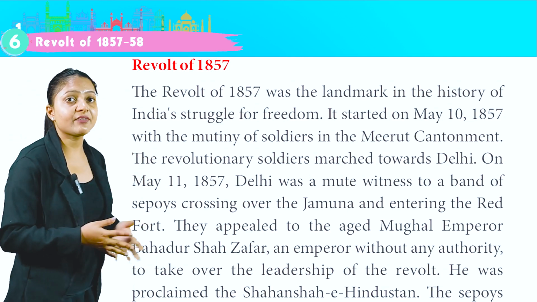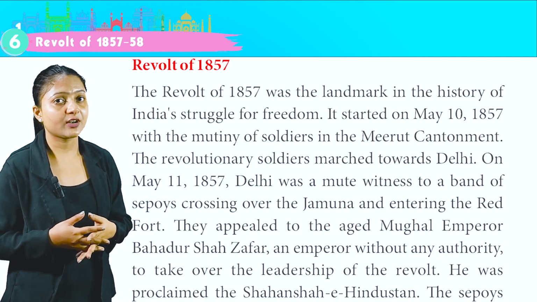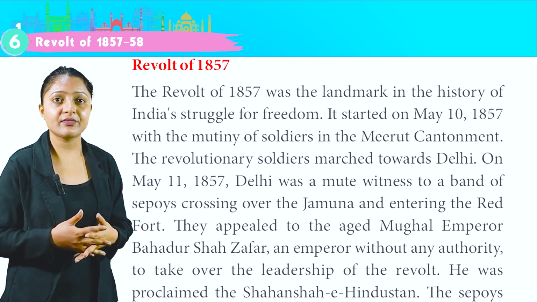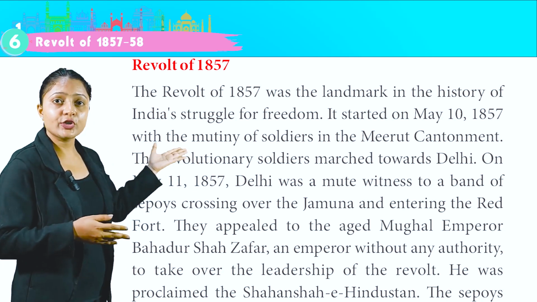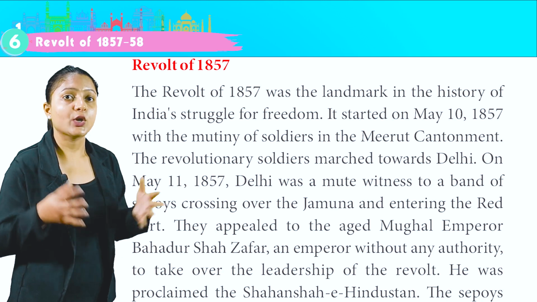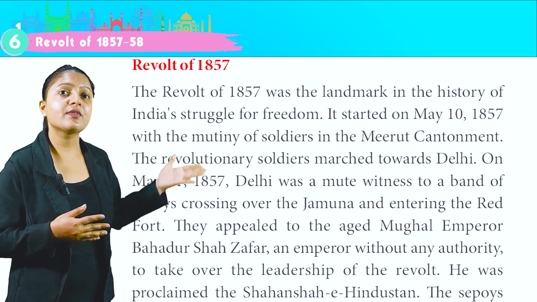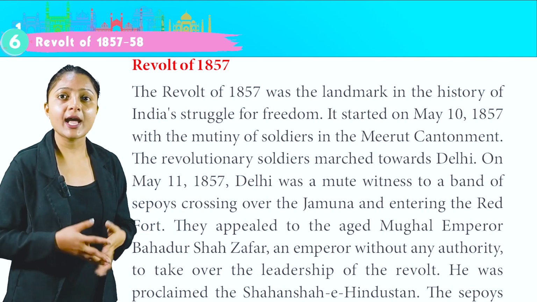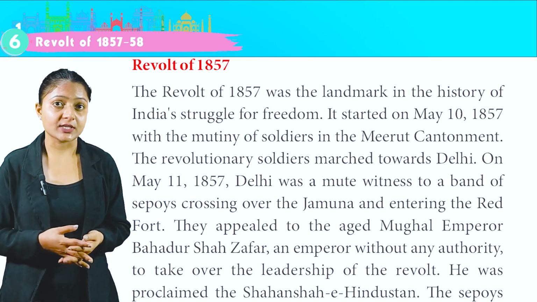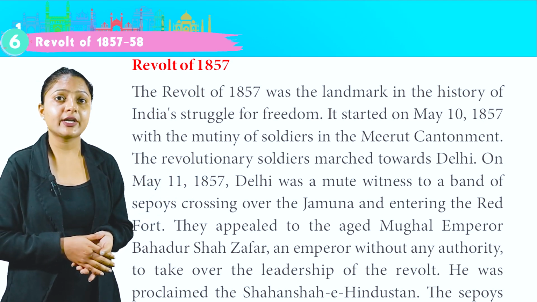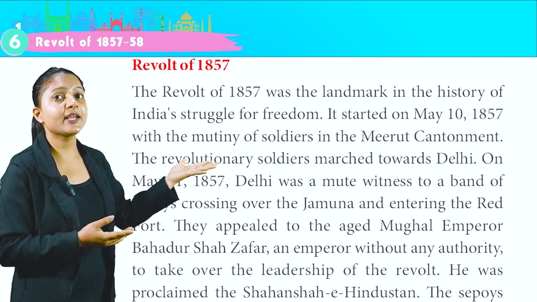Revolt of 1857. The Revolt of 1857 was a landmark in the history of India's struggle for freedom. It started on May 10, 1857 with a mutiny of soldiers in the Meerut cantonment. The revolutionary soldiers marched towards Delhi on May 11, 1857. Delhi was a mute witness to a band of sepoys crossing over the Jamuna and entering the Red Fort. They appealed to the aged Mughal Emperor Bahadur Shah Zafar, an emperor without authority, to take over the leadership of the revolt. He was proclaimed the Shahenshah-e-Hindustan.